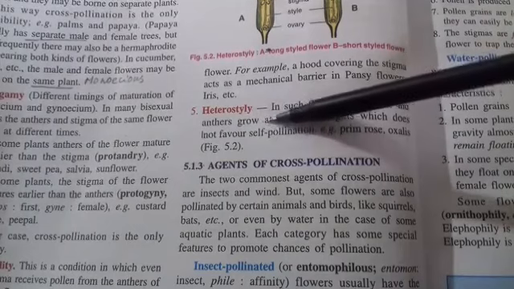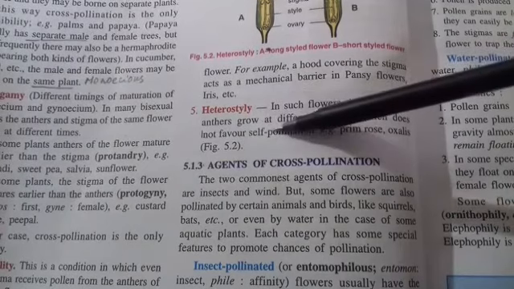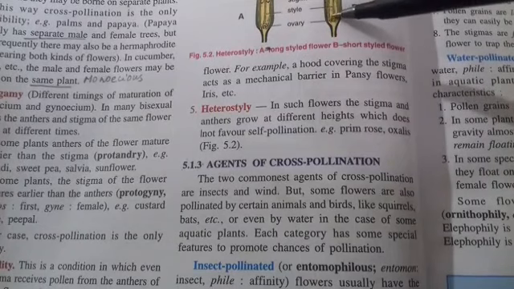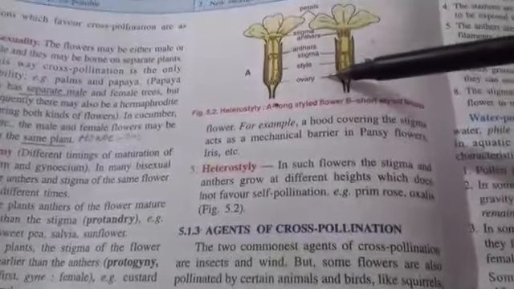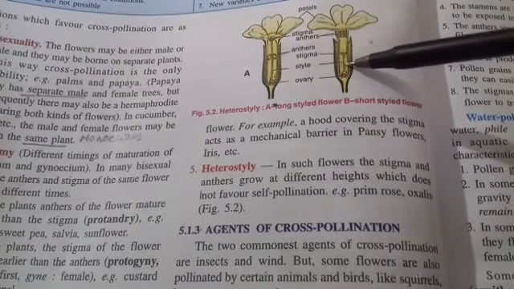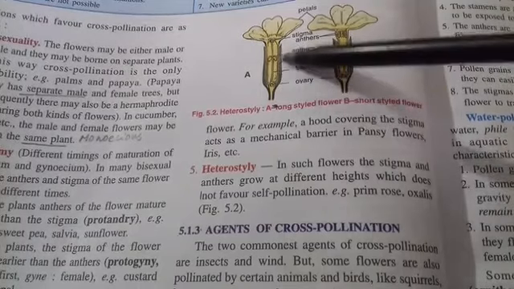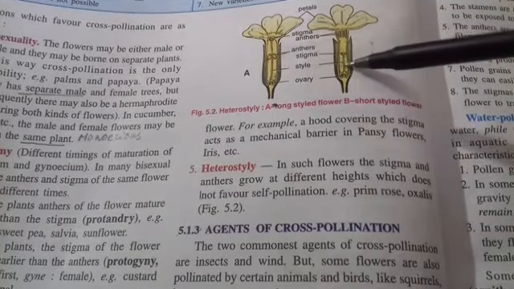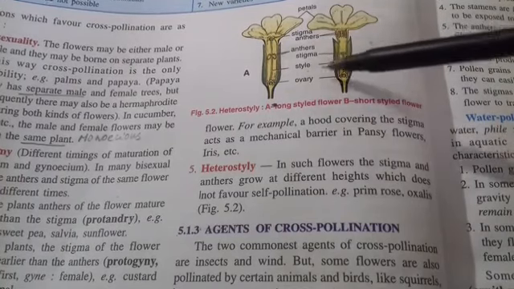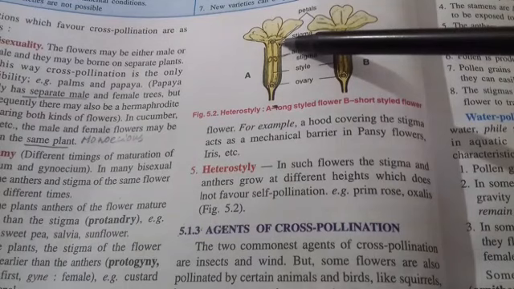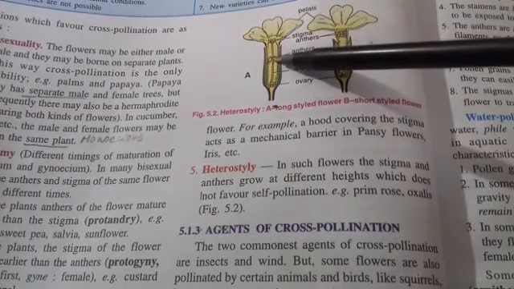The next important feature is heterostyle. Hetero means different styles. Heterostyle is based on the length of the style. Here you can see two different flowers. In one figure you can see a long style and the stigma is here, and in the other the style is very short and the stigma is here. Here the stamens are arranged here.